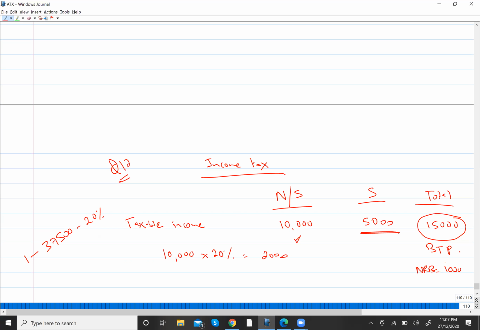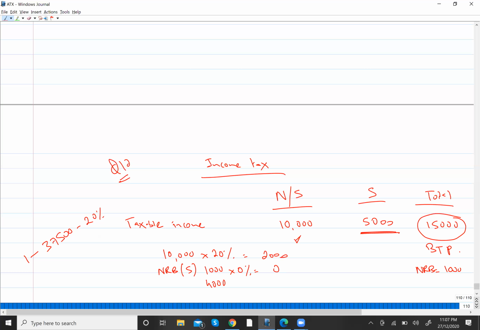1,000, right? So although my saving income is 5,000, I will be receiving an NRB of 1,000. So on the first 1,000 I will pay tax at the rate of 0%. That will make it 0. My saving income was 5,000, out of which I have applied tax on 1,000, so my remaining saving income is 4,000.